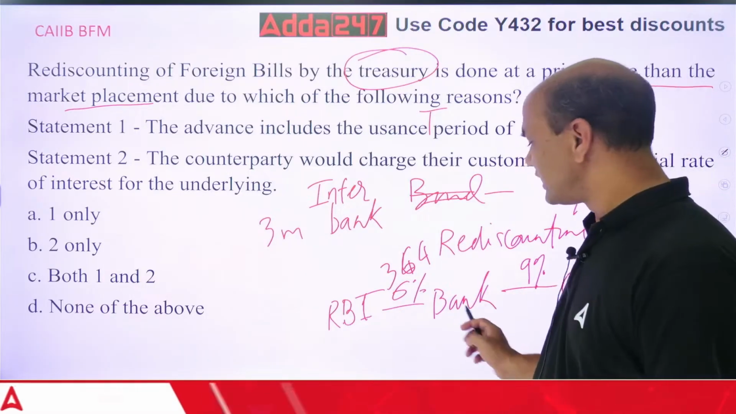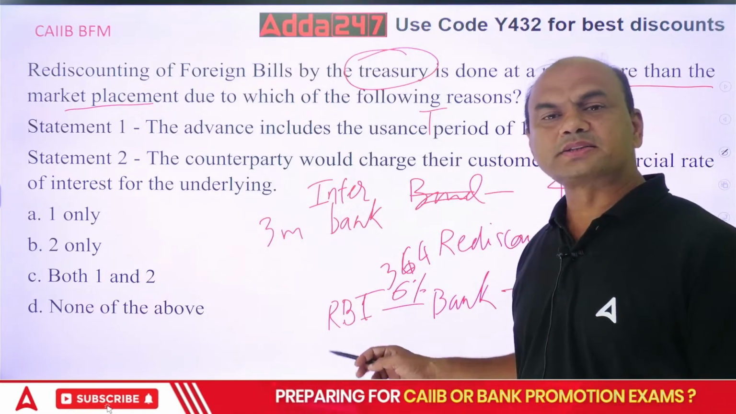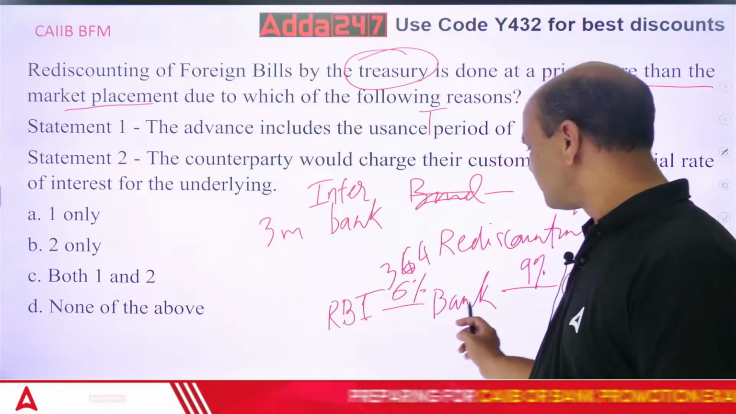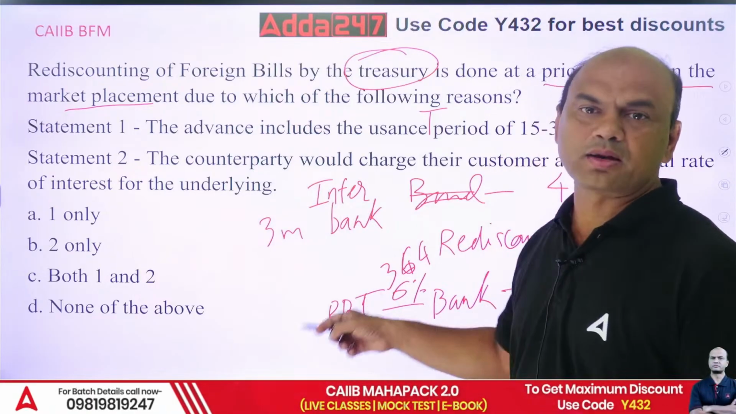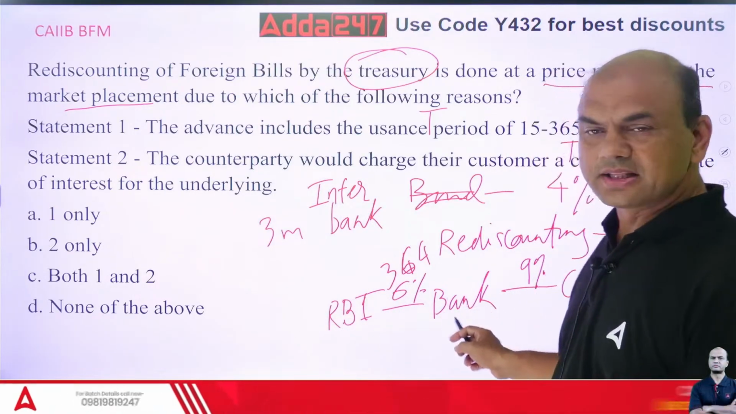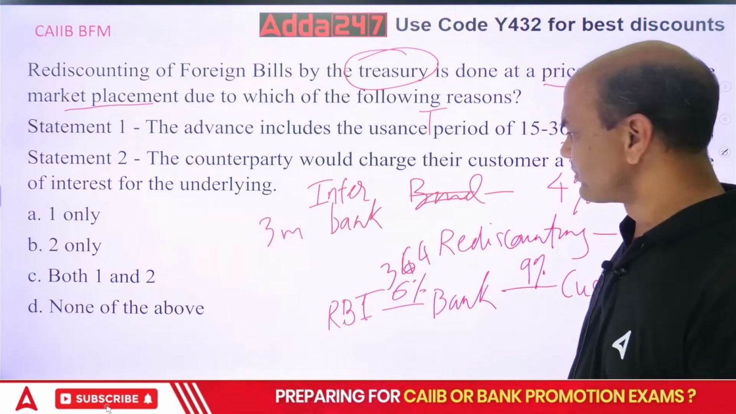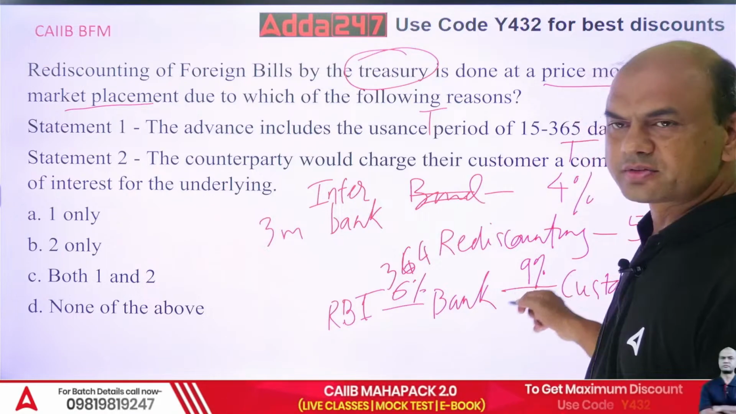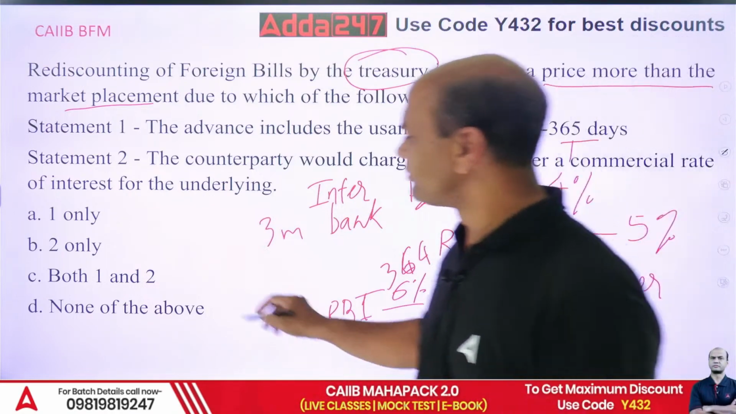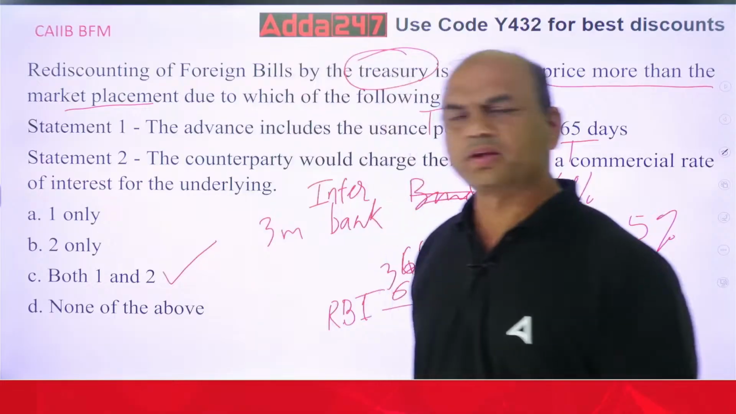See, in this rediscounting, what is happening? The risk is taken by RBI now because the assets are transferred to the RBI. This bank will sell these assets to RBI, the rights of these assets. Okay. So that's why this is higher. So obviously both are true. Both 1 and 2 are true.